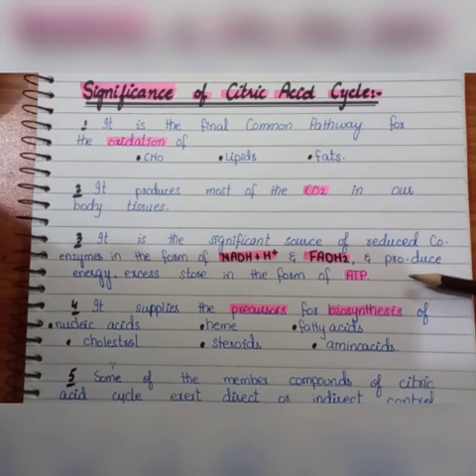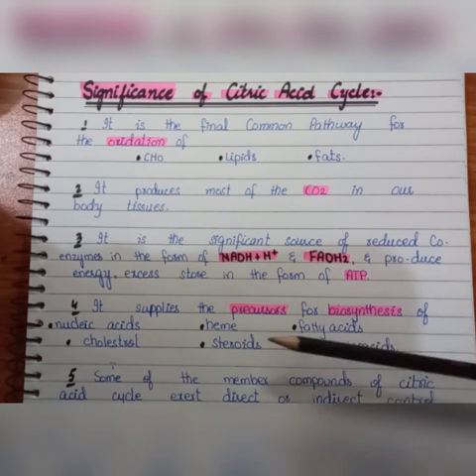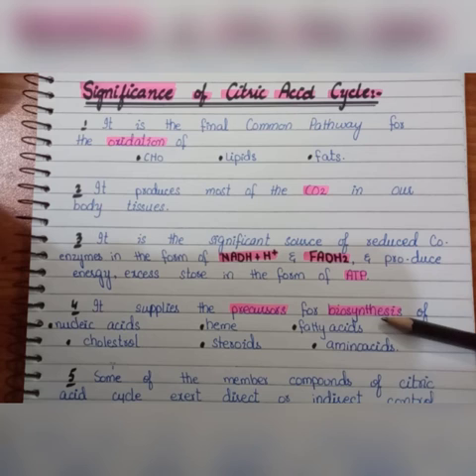Third, it is a significant source of reduced coenzymes, and these coenzymes are NADH and FADH2, and after that it will produce energy in the form of ATP that is needed for cellular activities. Fourth, it supplies the precursors for the biosynthesis of different compounds such as nucleic acid, heme, fatty acids, cholesterol, steroids and amino acids. So it also provides the precursors for these biosynthetic molecules.